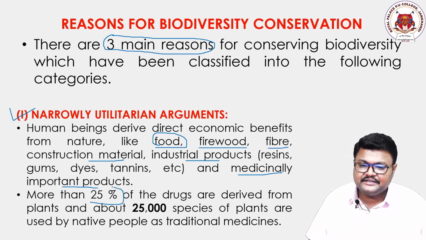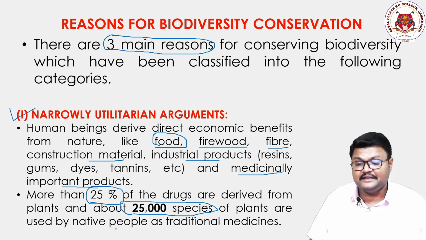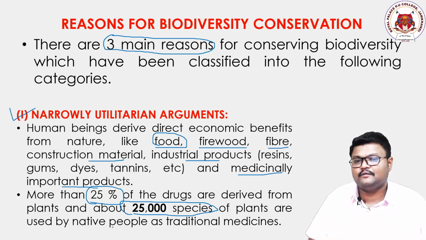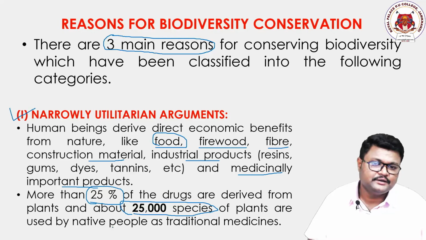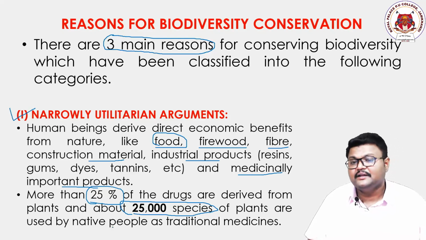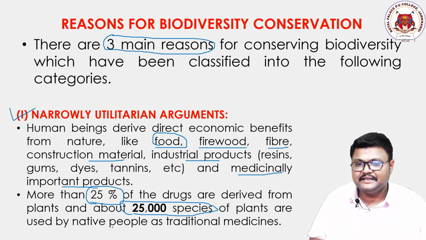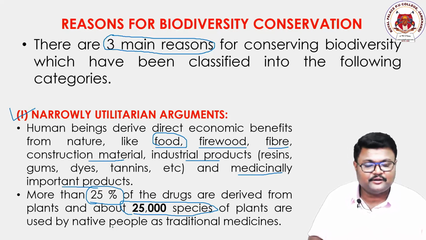More than 25% of drugs, that is medicines, are derived from plants, and about 25,000 species of plants are used by native people as traditional medicine. As an example of traditional medicine, there is Tulasi, which is helpful for clearing up our throat. Another example is turmeric, a general medicine used by so many people, not only as traditional medicine.